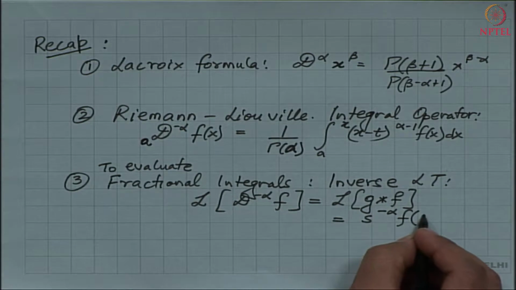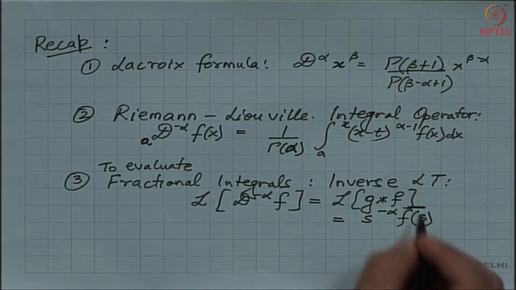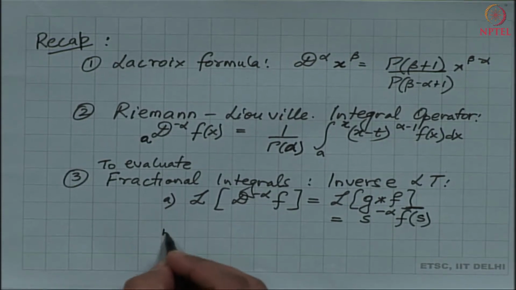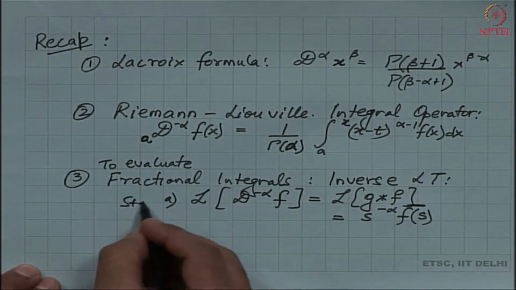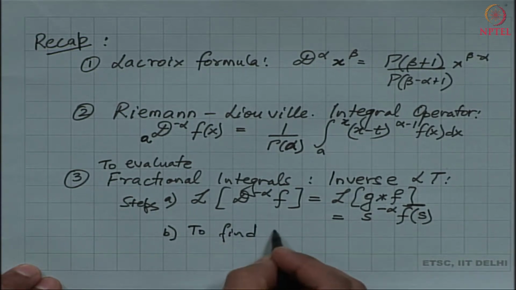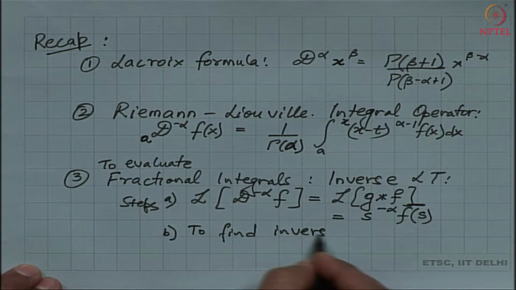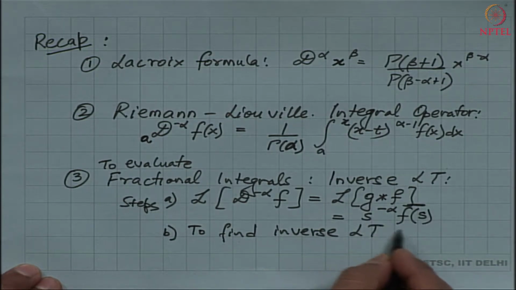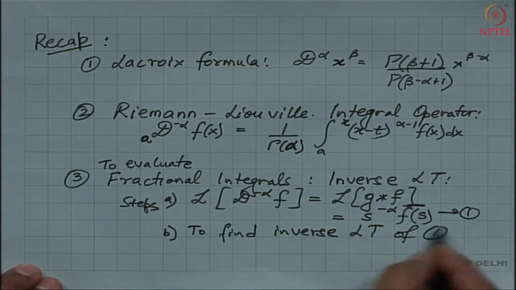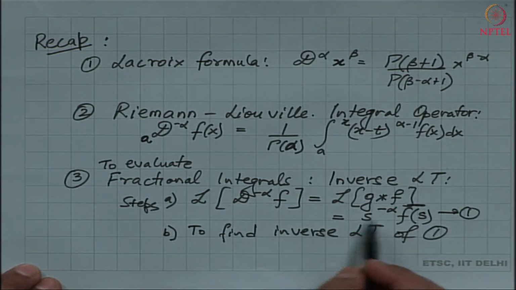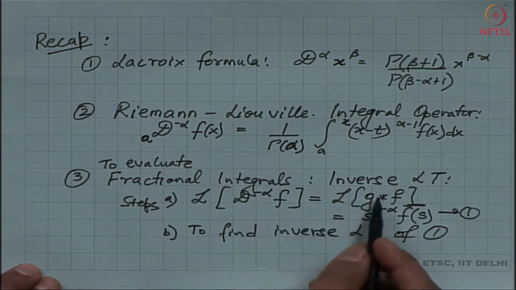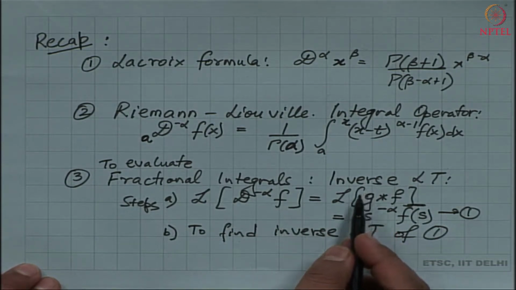This is also equal to the product with f bar of s, and let me call this a. The next step is to find the inverse Laplace transform of this expression. Going via the Laplace transform method is a natural choice to solve these fractional integral equations.